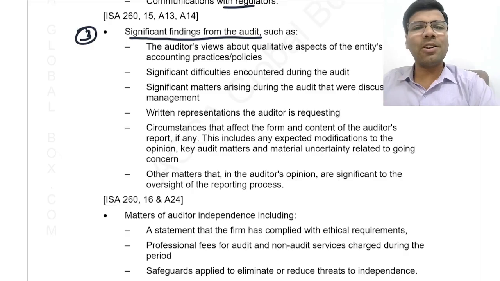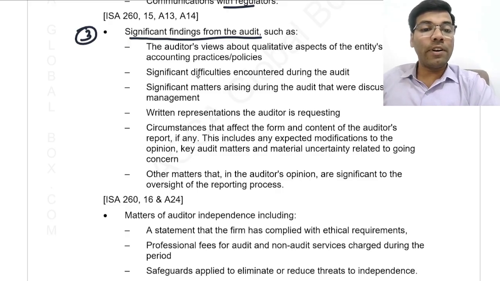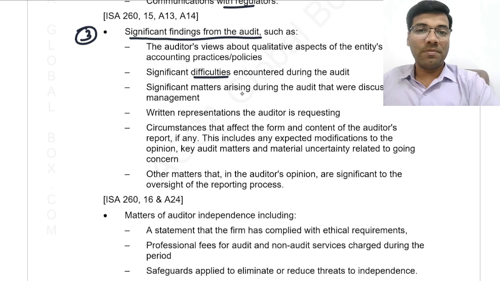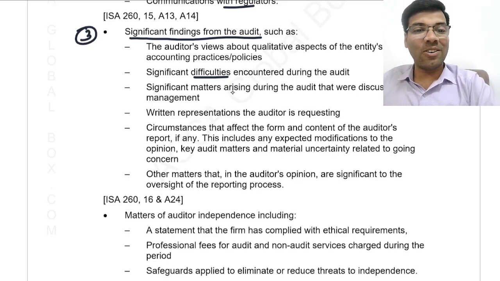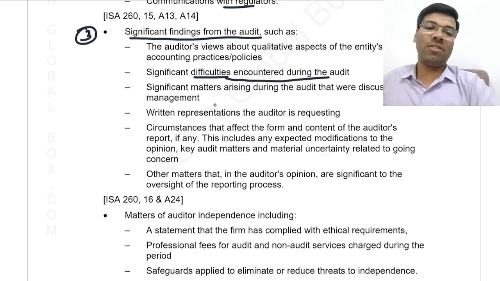See how the accounting records quality is measurable. It should be maintained as per the accounting standards and as per the laws and regulations. If they are not done, then we say there is no quality. And apart from that, the significant difficulties that have been encountered during the audit. The auditor is asking the management for the records, but the management is saying we will give you after 1 hour, 2 hours, 3 hours, come tomorrow, come the day after tomorrow. Non-cooperation of the employees, delay in giving the information to the auditor, threatening the auditor, isn't it? So they are called difficulties encountered during the audit.